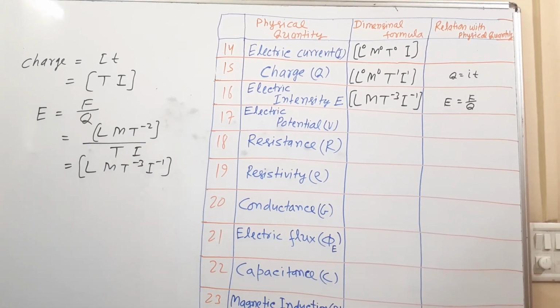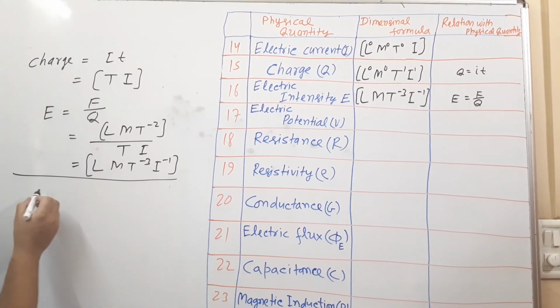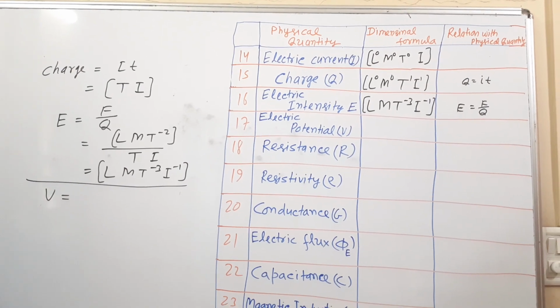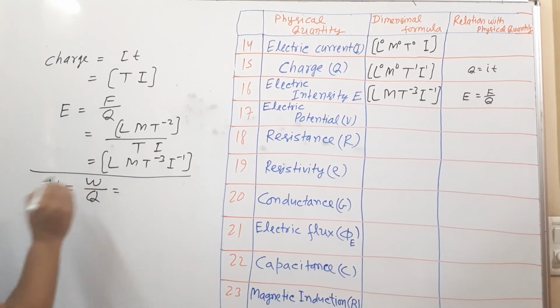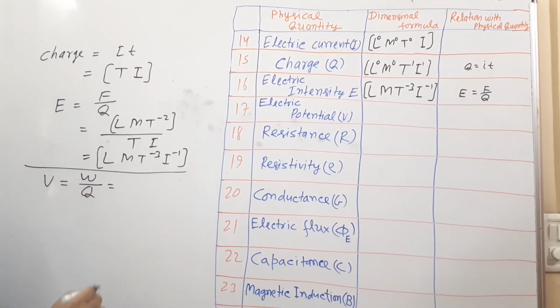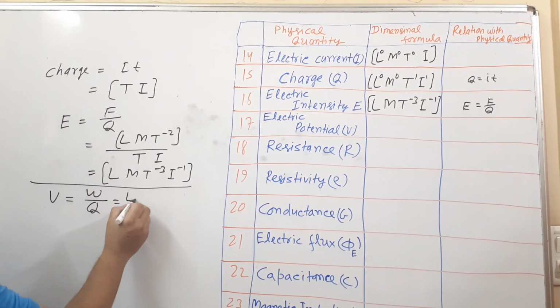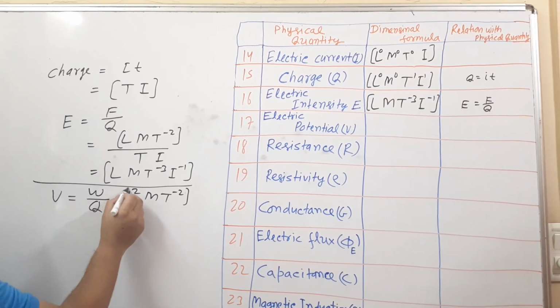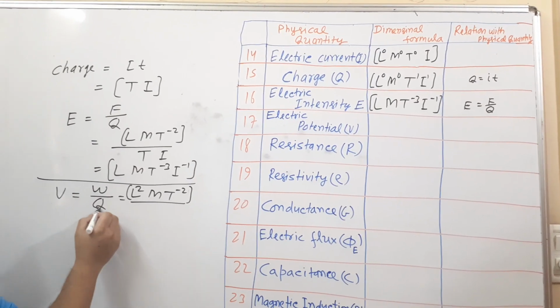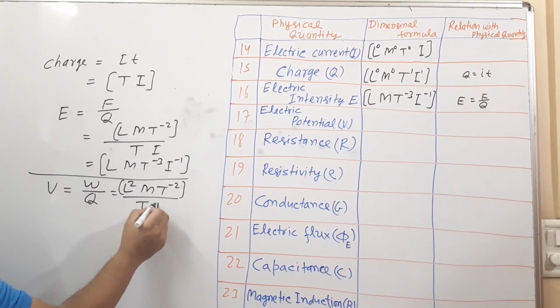What is electric potential? You have studied it in 10th standard. Potential V is equal to W upon Q. Dimension formula of W, work done, is L square M T raised to -2, divided by Q. Q is TI.